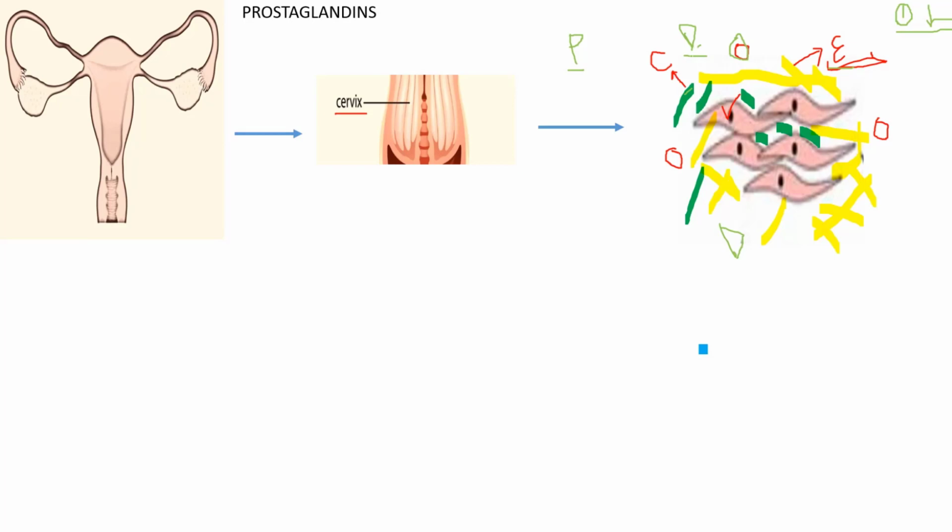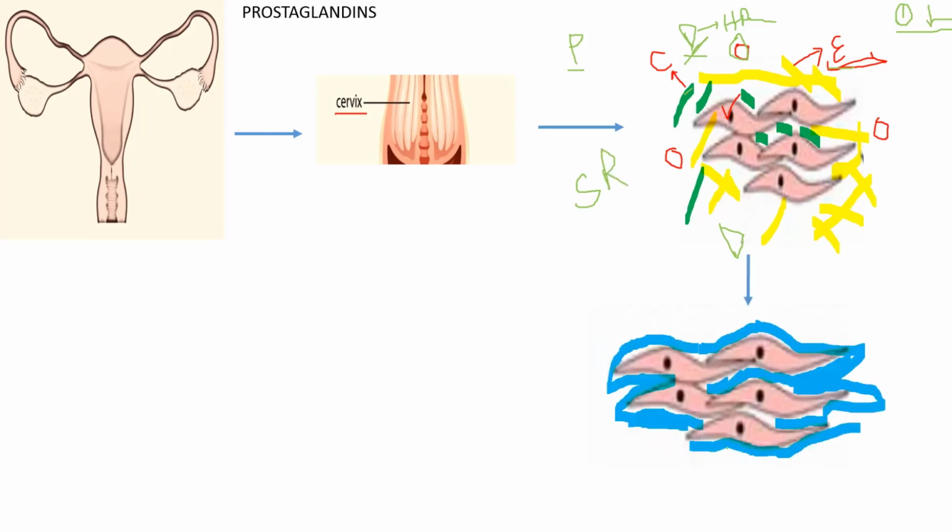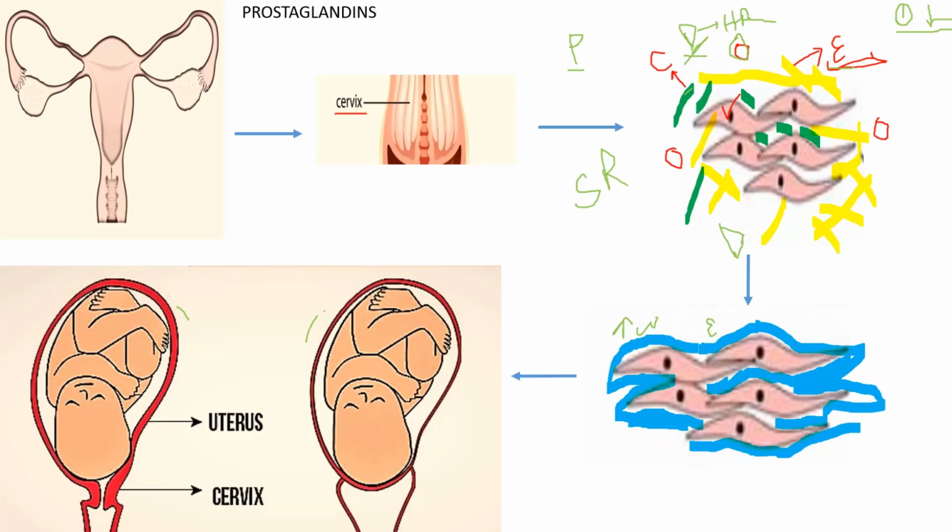Number second, dermatan sulfate converts into hydrophilic hyaluronic acid, and due to the increased content of hydrophilic hyaluronic acid, there is increased water content of the cervix. So when there is increased proteolytic activity of the cervix, there is decreased extracellular matrix, and when there is increased water content in the cervix, we say that the cervix is soft or the cervix is ripe. So there will be ripening or softening of the cervix due to increased water content and due to reduction in extracellular matrix, due to which any contraction in the uterus will bring a change in the cervix.